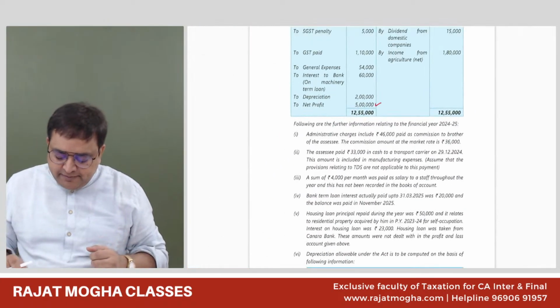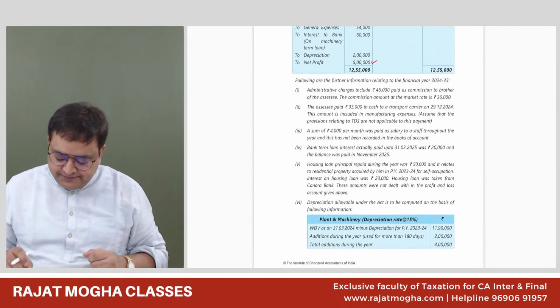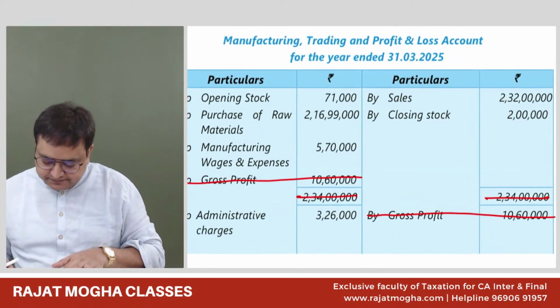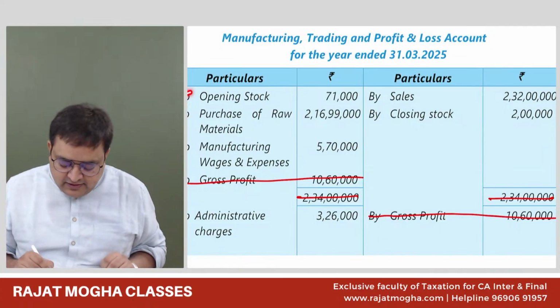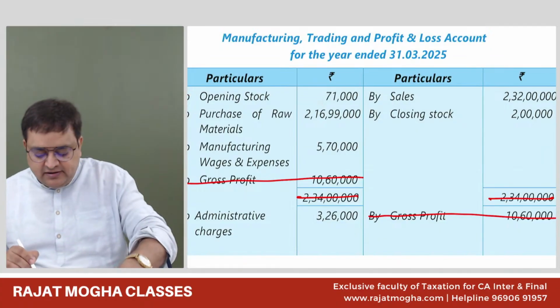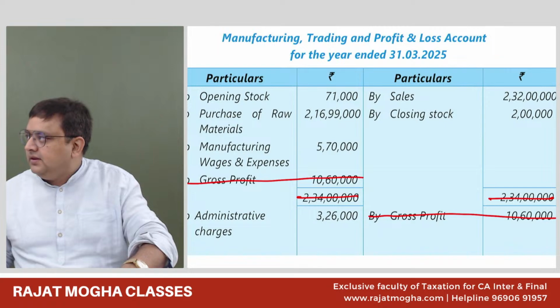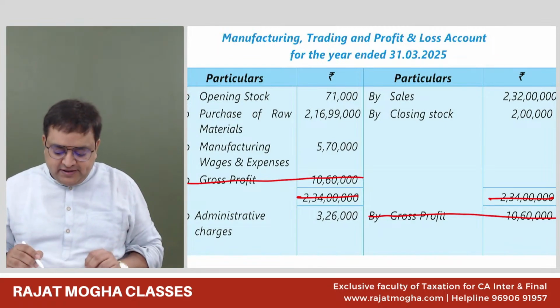And what is the fourth step? Look at your information. We have to look at our information. Okay, let me read it first for you and then we'll do it. Okay, so net profit we have, opening stock. Guys, if no information is mentioned, opening stock, Vignesh, you were asking me on that day, if no information is mentioned, then we are okay with it. Opening stock, we are okay with it.